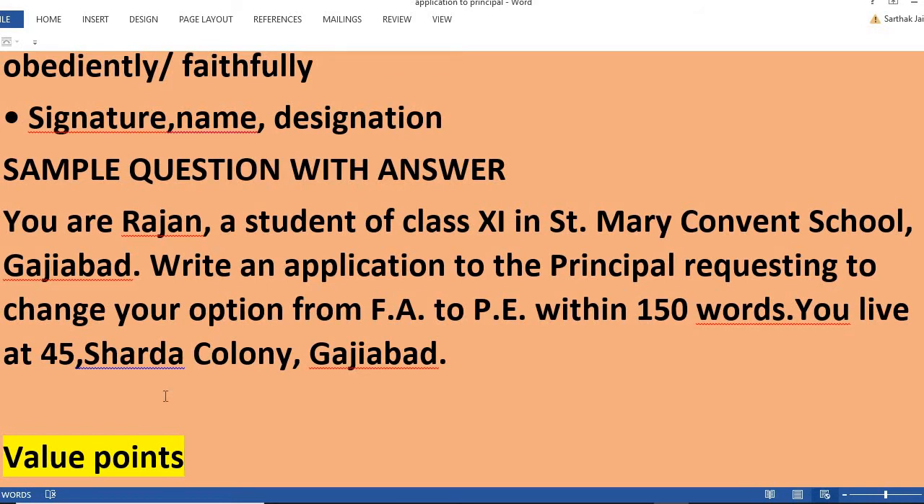See students, just read the question I've taken here. I'm going to read it for you. You are Rajan, a student of class 11 in St. Mary Convent School, Ghaziabad. Write an application to the principal requesting to change your option from fine arts to physical education within 150 words. You live at Sharda Colony, Ghaziabad. So dear students, there are two addresses. The last one is the sender's address, and St. Mary Convent School principal is the receiver's address.